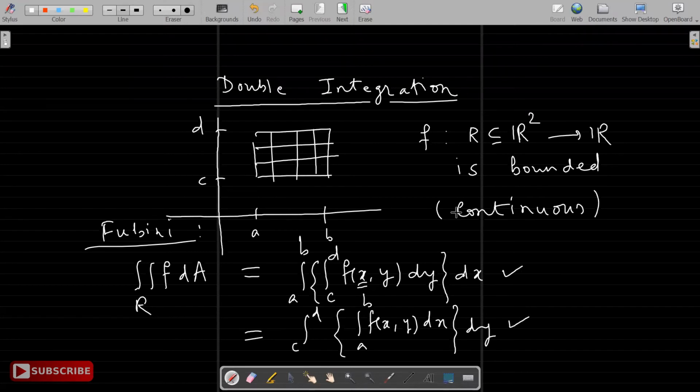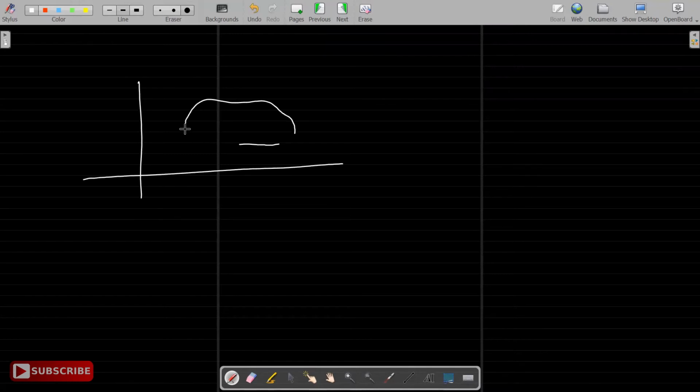Then later on, one goes for non-rectangular regions. So it could be a circle, triangle, parabolas, intersection of a parabola and a circle, etc. More generally, our regions are bounded, and we can write the limits this way.